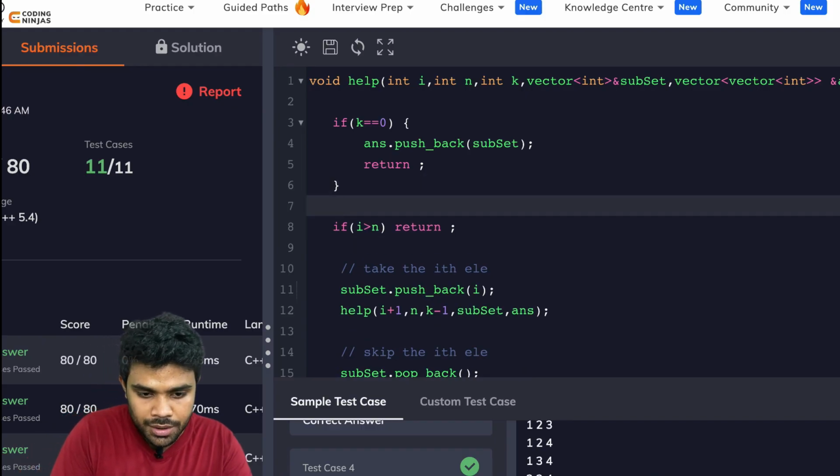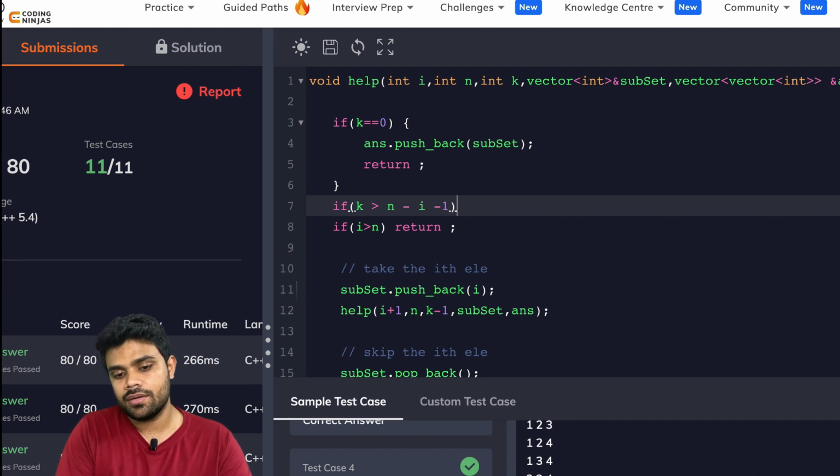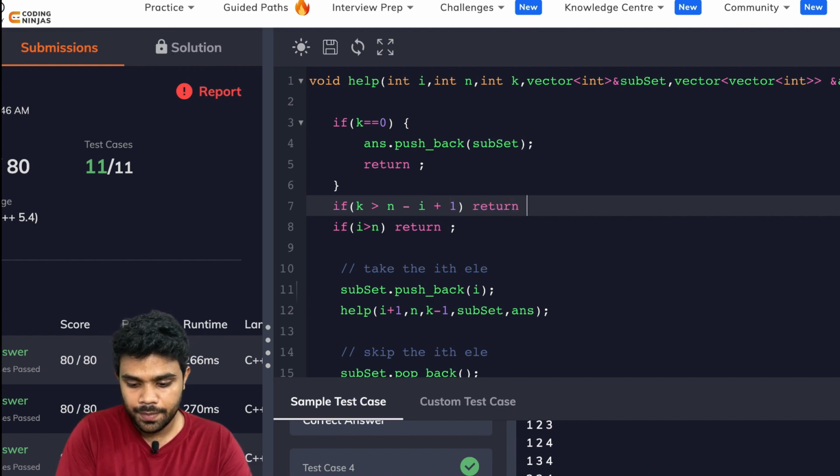One more condition: if the required elements k are greater than the remaining elements, which are n minus i plus 1, in that case, return, right?